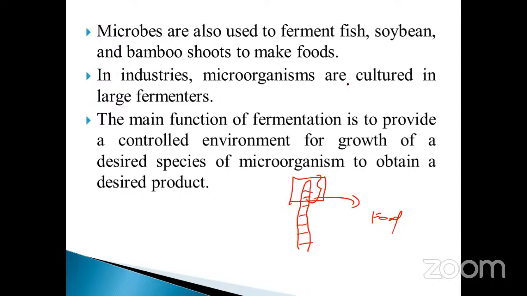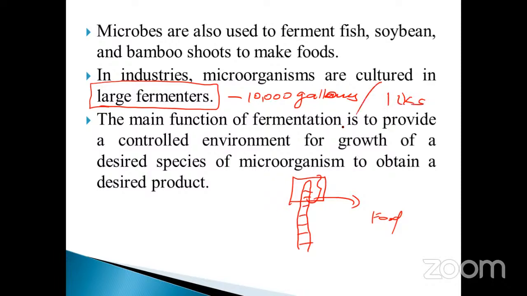In industry, the microorganisms are cultured in a large fermenter. Just note it down, this is very, very important. A large fermenter means it may be up to 10,000 gallons. Gallons, that is very, very important. 1 lakh. The main function of fermentation is to provide a controlled environment for growth of the desired species of microorganisms to obtain a desired product.